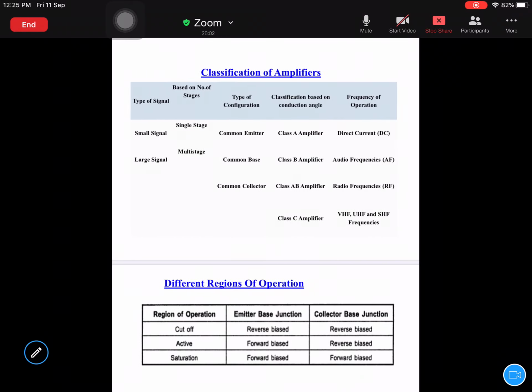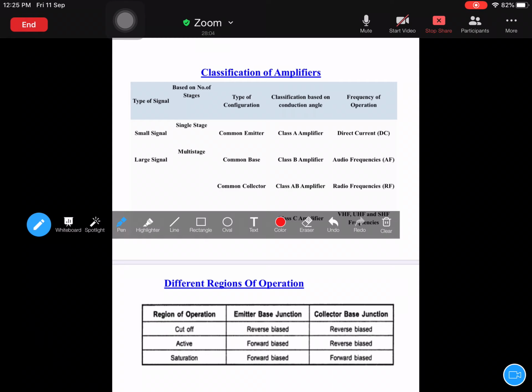With respect to junctions, if you observe, rather than going for input side and output side, there will be no more confusion in determining whether the transistor is operating in active mode or any other mode.